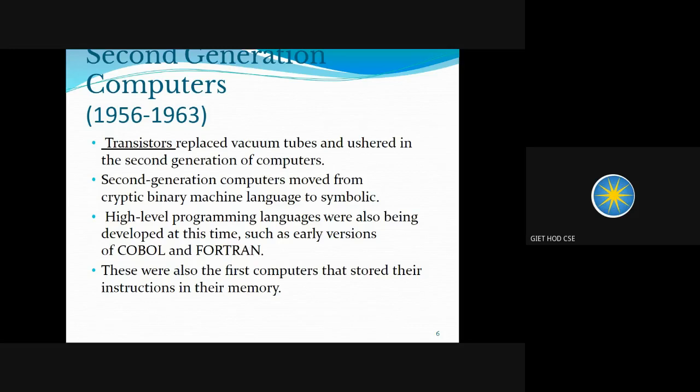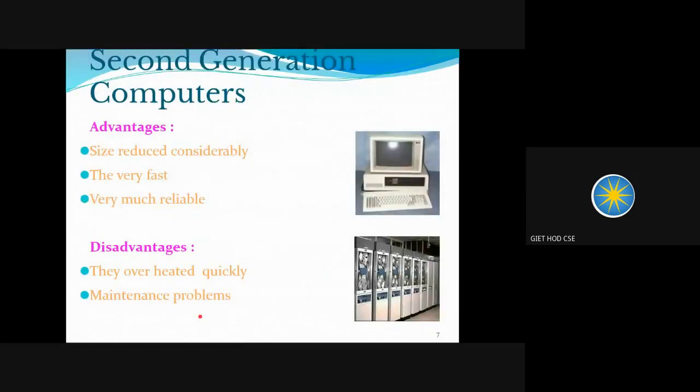Like the high level programming languages, support was provided in second generation computer, but there were only two of them, and those were COBOL and Fortran. COBOL stands for Common Business Oriented Language, and Fortran means Formula Translation. These were the two languages that were supported in second generation computer. And these are also the first computers that store the instructions in the memory. Second generation computers were the first computers in history that were storing the instructions into their memory. And this is the image of second generation computer.